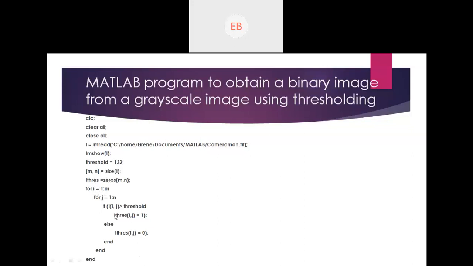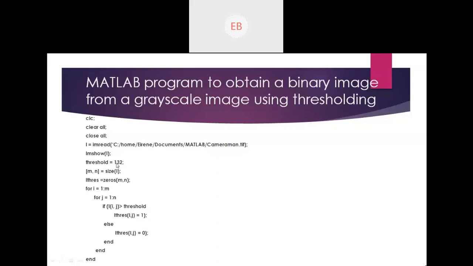Now for i equals 1 to m, that is showing the rows of the image, for j equals 1 to n, it is showing the columns of the image. Now it is setting an equation here. It is saying that if I of i comma j is greater than threshold, then I thresh of i comma j is 1. This is small i. Okay, what did I say?